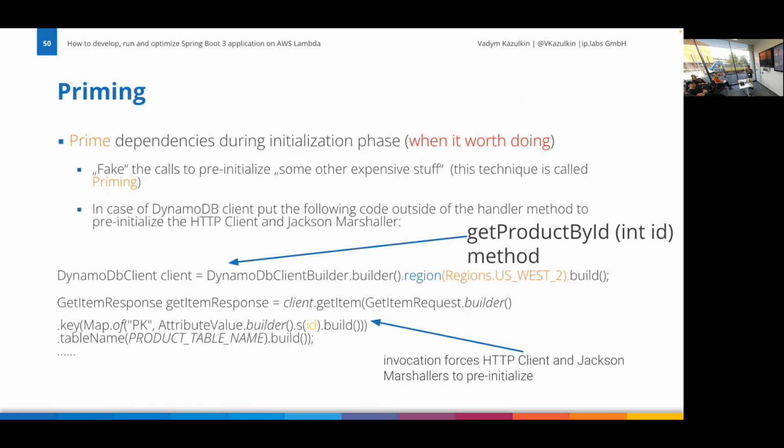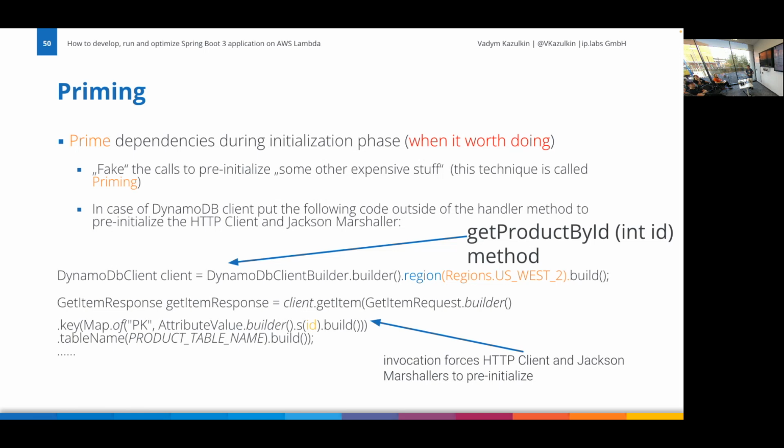And in case you are talking to an HTTP-based service like DynamoDB, but it can also be SNS, SQS, so many services are basically HTTP-based. What you can do requires knowledge of how Java works or how this connection establishment works. If you talk to DynamoDB, this is the example, the logic I put there. It's get product by ID.